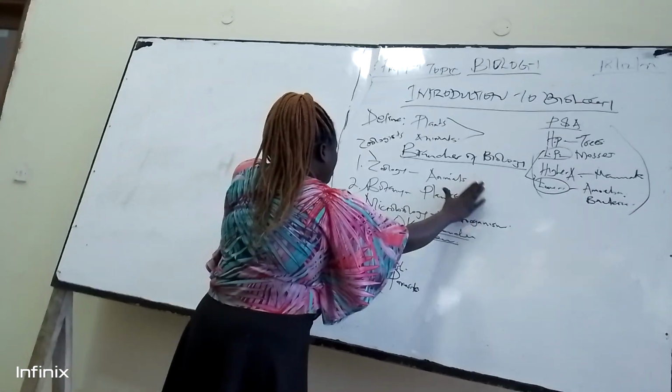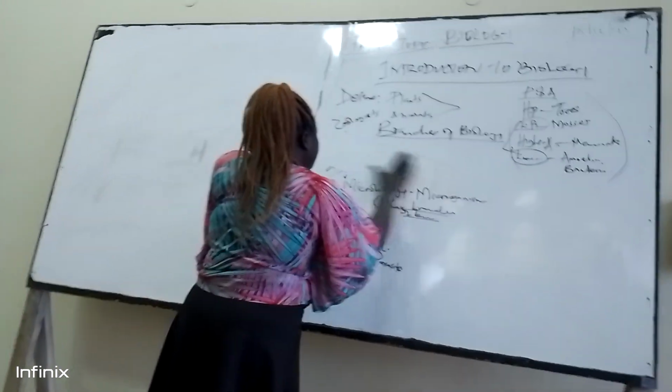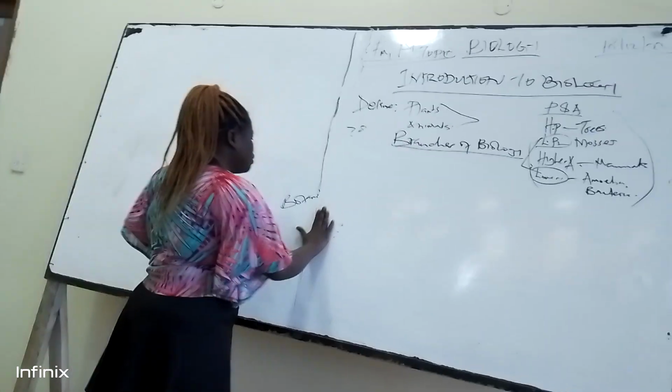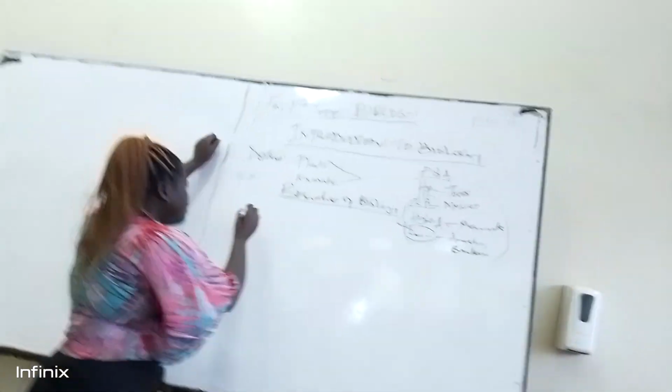After the branches of biology, we have what we call characteristics of living things.